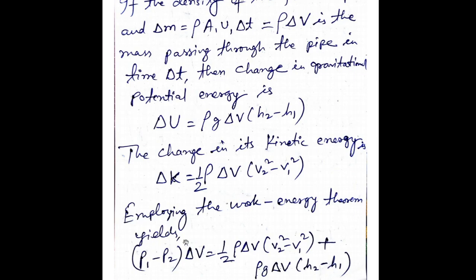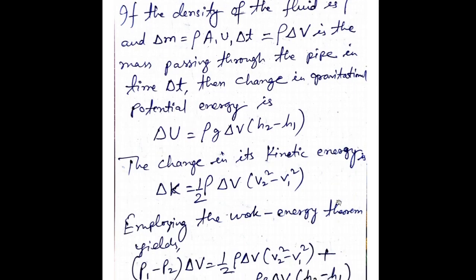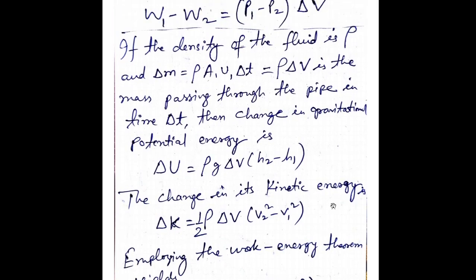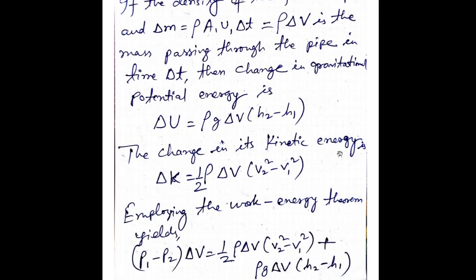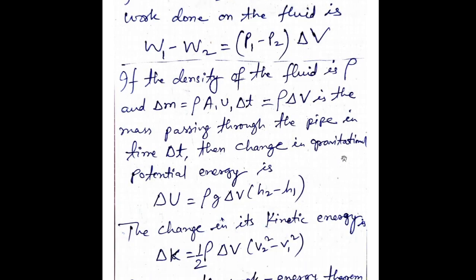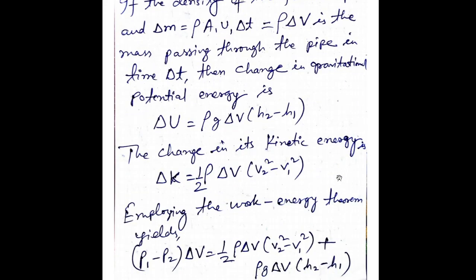Okay, the work energy theorem actually tells you the work done. Work done is equal to the sum of the energy changes.